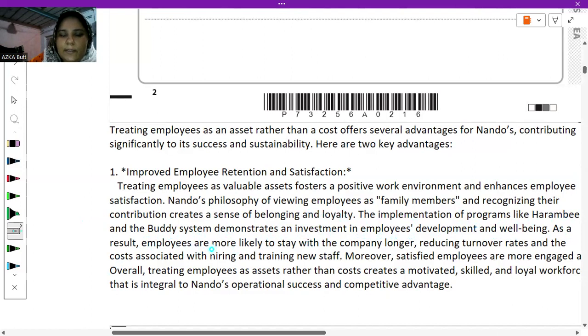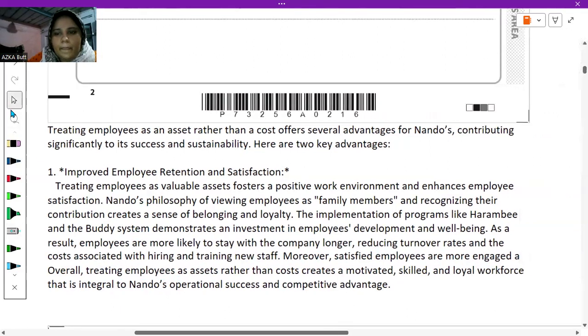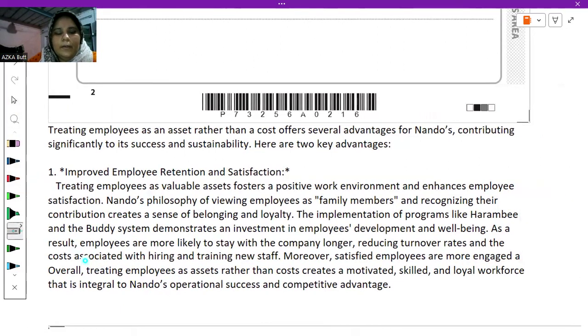So as a result, employees are likely to stay with the company longer, reducing turnover rates and the costs associated with hiring and training new staff. Moreover, supervising employees are more engaged, and overall treating employees as assets rather than costs creates a motivated, skilled, and loyal workforce, and that is integral to Nando's operational success and competitive advantage.